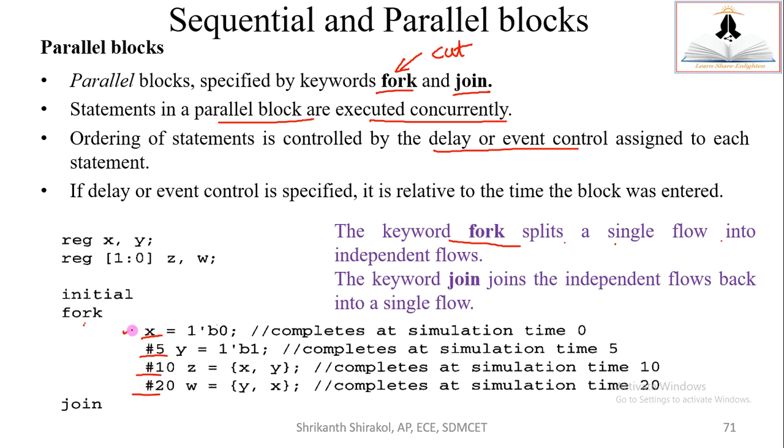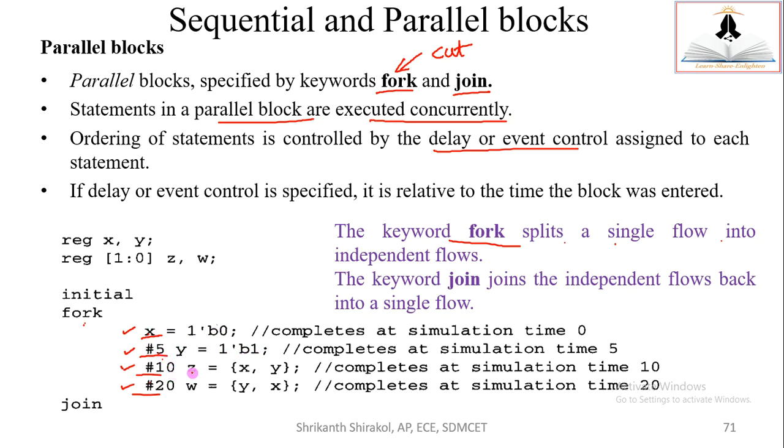Now X also starts at the same simulation time. This also starts at the same simulation time. This also starts at the same simulation time, and even the last. Now what happens? X will receive 0 at 0 simulation time. Y will receive 1 after 5 simulation time because the delay is mentioned.